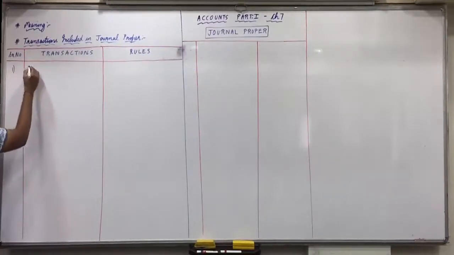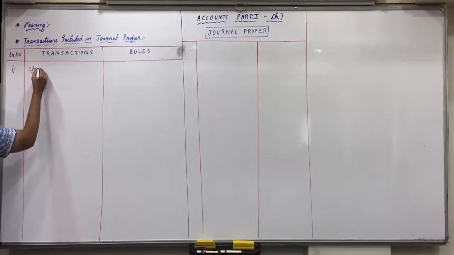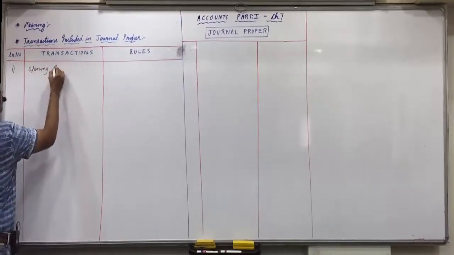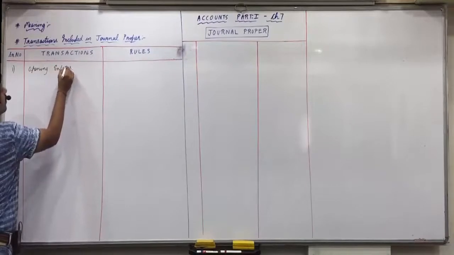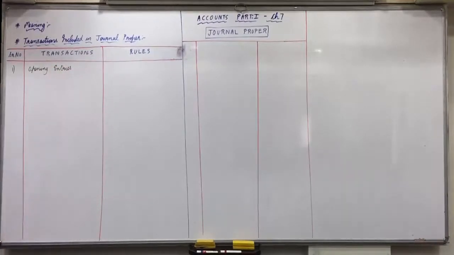First is opening entries. Now, opening entries means what? Understand it?